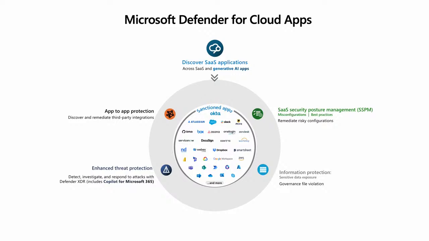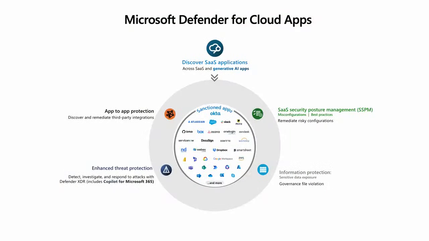We also have the ability, still using Microsoft Defender for Cloud Apps, to help with your information protection story, detecting confidential data that would be stored in your non-Microsoft applications. If some confidential data is stored in Salesforce, we are able to detect that, for instance.